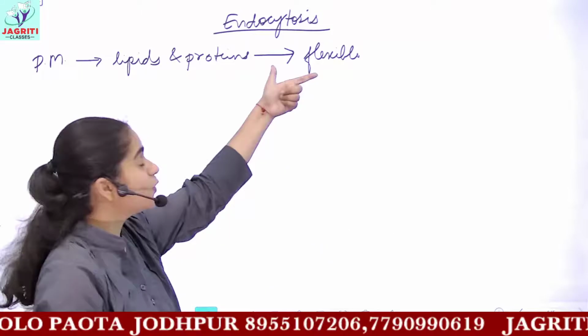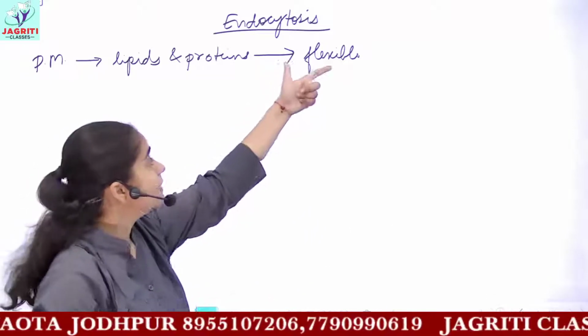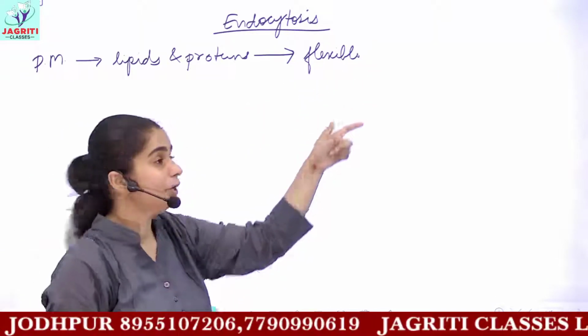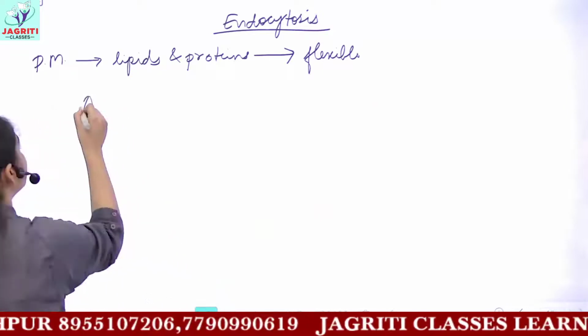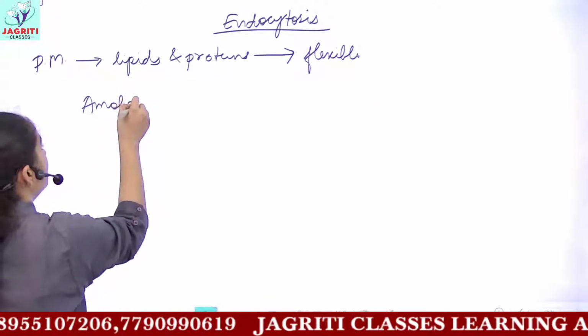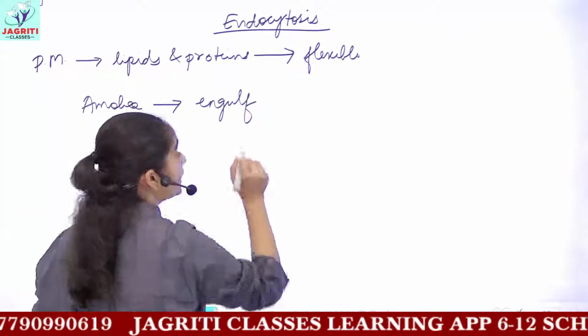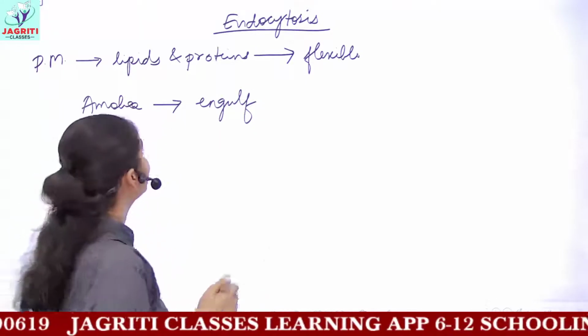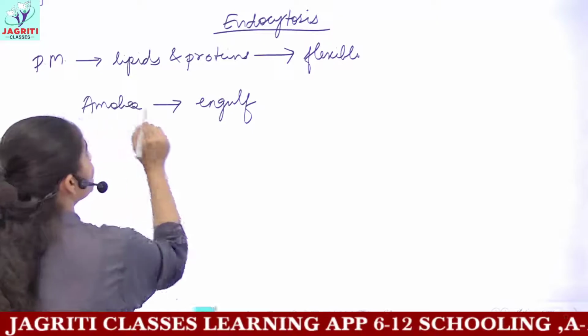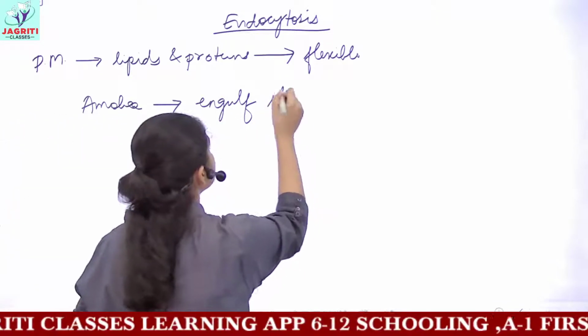So this is quite flexible, and this property is used by amoeba to engulf its food particles or the nearby food particles.